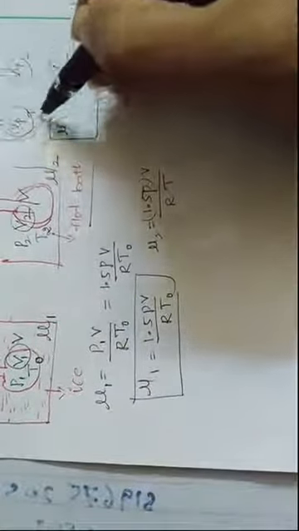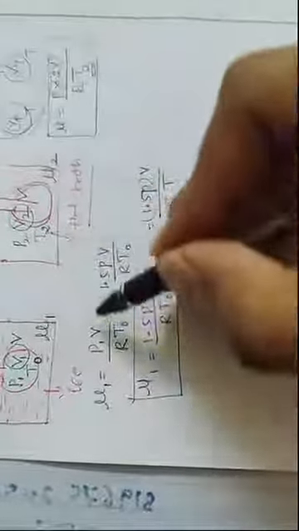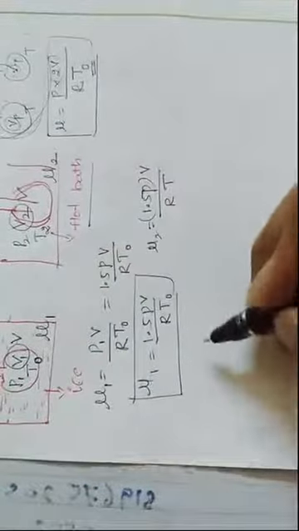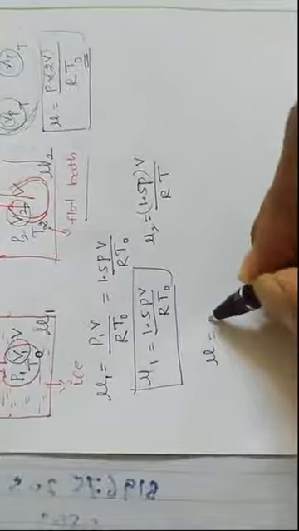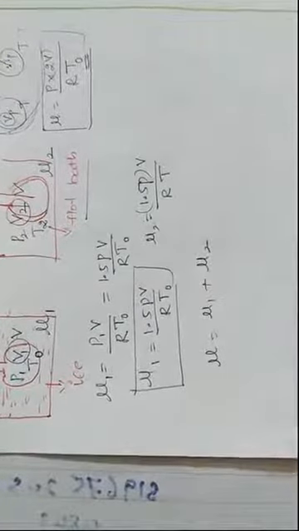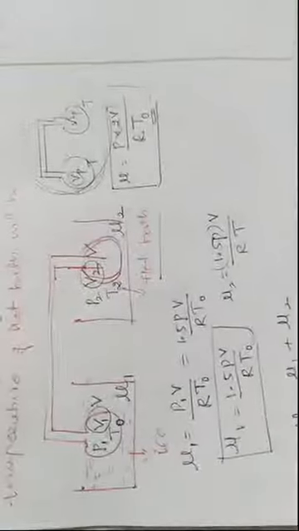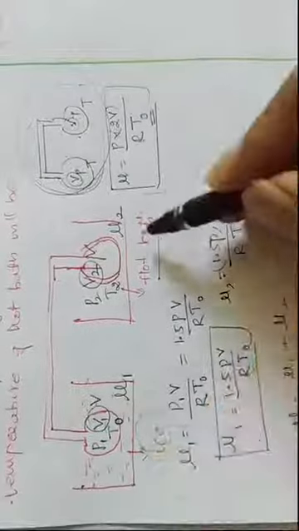See, conservation of mass says the amount of gas present initially must be equal to the amount of gas finally. That means mu must be equal to mu1 plus mu2. Before, I considered both as one system. Now I cannot consider these two as one system, because this is kept in ice and this is kept in a hot bath. So we have derived mu is equal to P into 2V divided by R T naught.